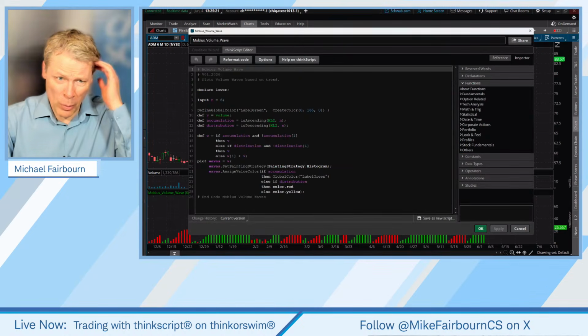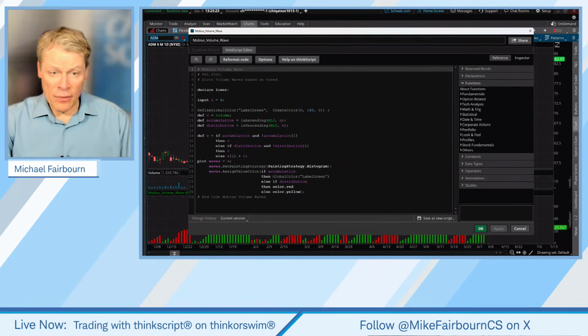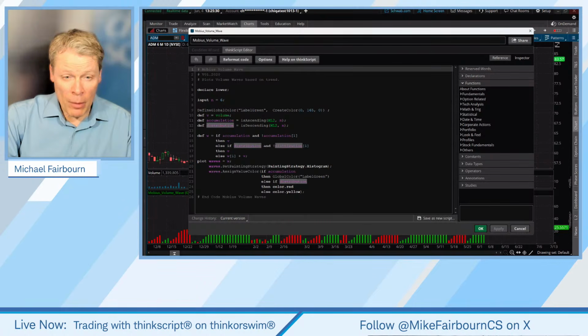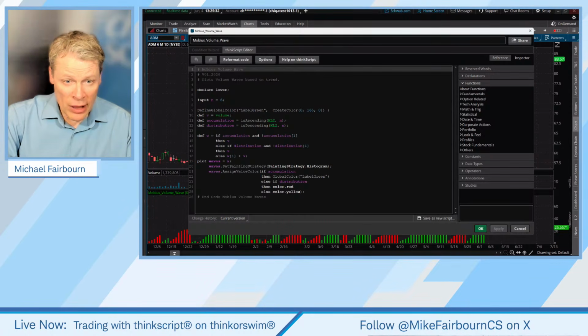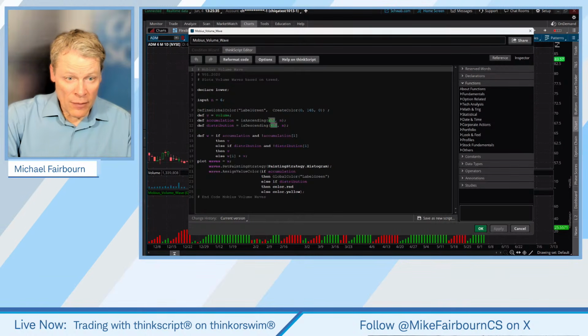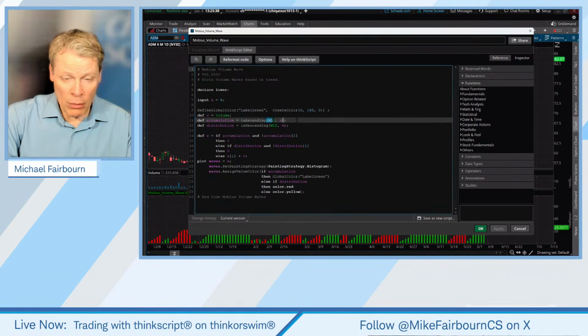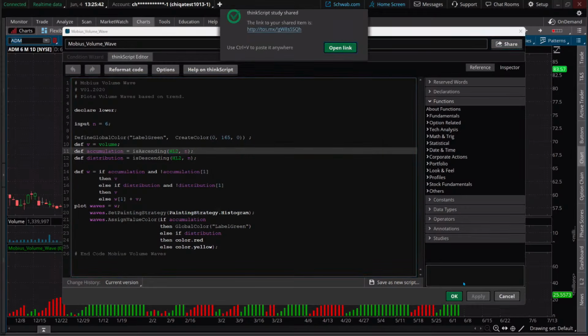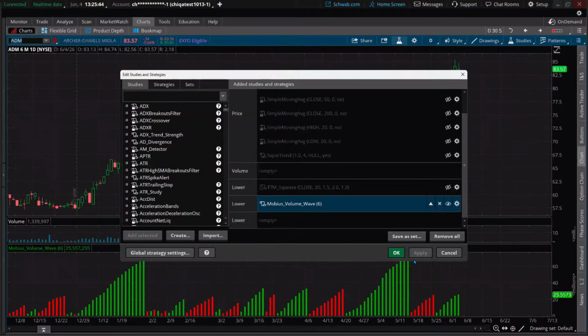So again, developed by Mobius. And this is just way, way cool. There wasn't really an explanation aside from accumulation, now you can come in here and you can take a look at exactly when it's ascending or not. Notice over here, there's an HL2. Let me just put it this way. Let me just share it and I'll show you on the chart how well it actually ties in.